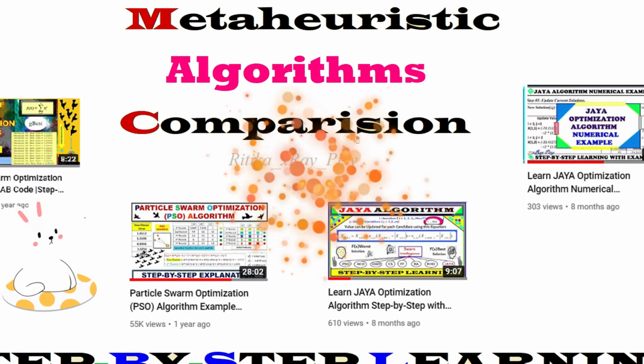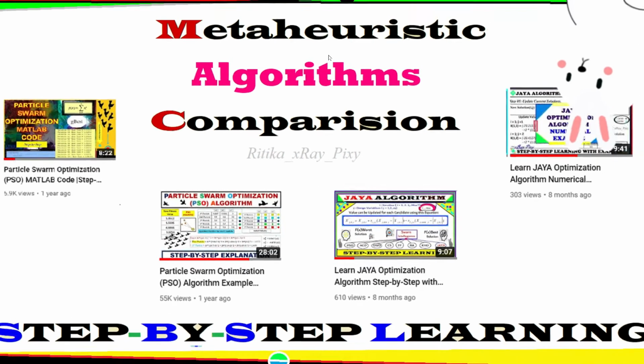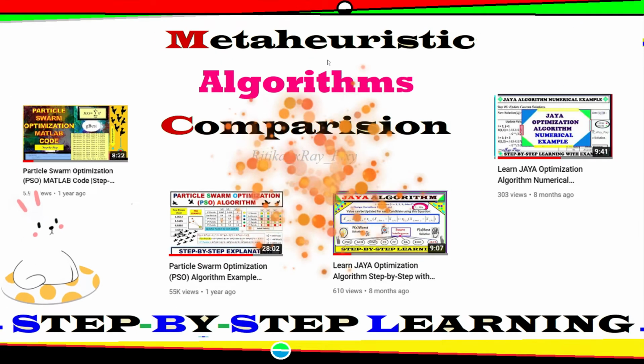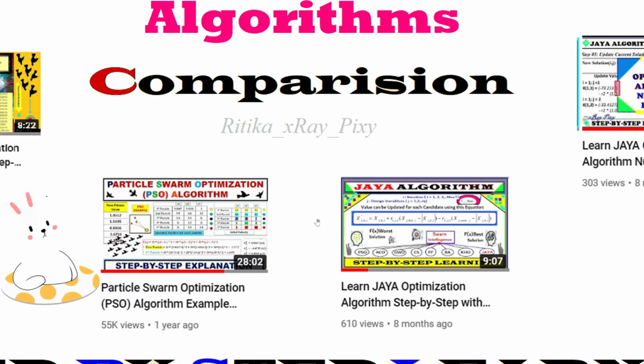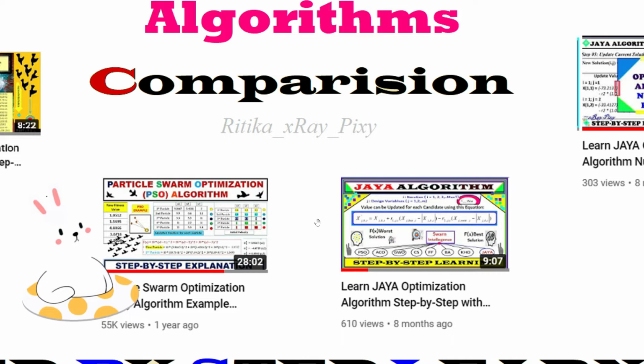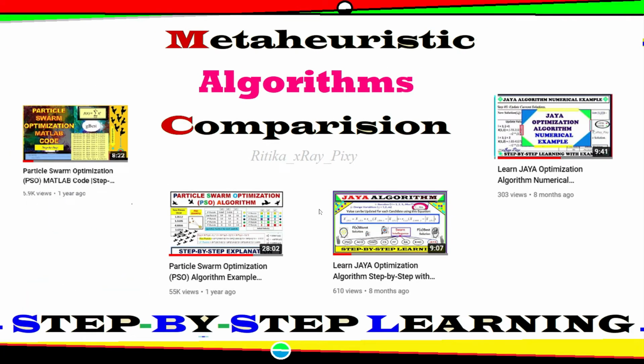This video is based on the comparison between two meta-heuristic algorithms. In this video, we will try to understand how we can compare two meta-heuristic optimization algorithms. For example, you can see here we have particle swarm optimization algorithm and Jaya optimization algorithm. The comparison between these two algorithms is done using the standard test functions.